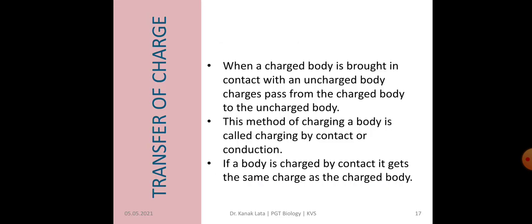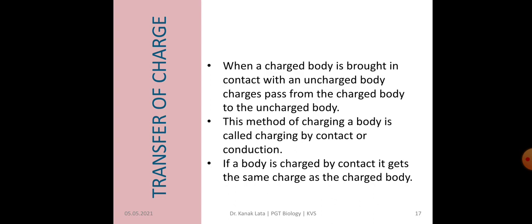Now the next topic is transfer of charge. Whenever a charged body is brought in contact with an uncharged body, then charges pass from the charged body to the uncharged body. This method of charging a body is called charging by contact or conduction.